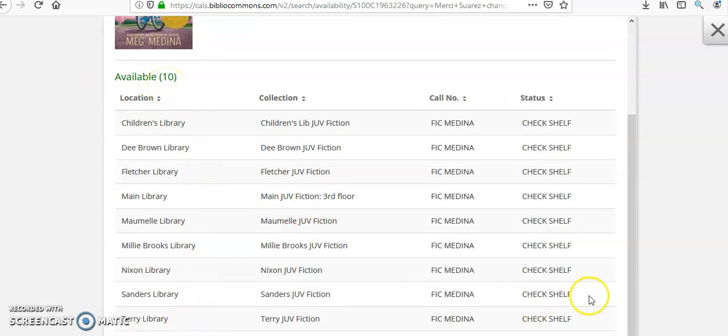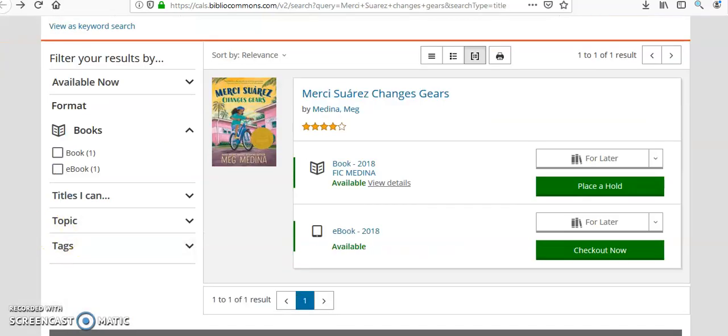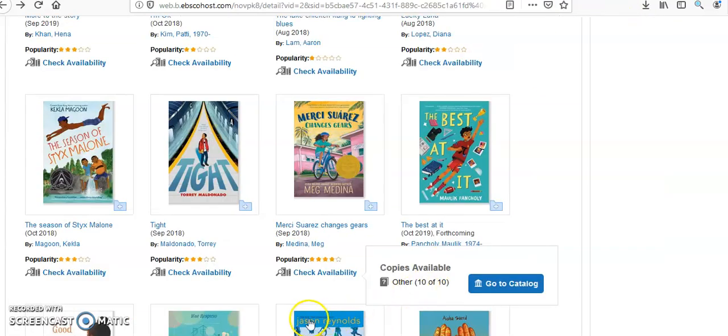The Terry Library is nearest to my house, and so that would be the library that I could go and pick it up from the shelf. That is a fantastic book recommendation site for me.